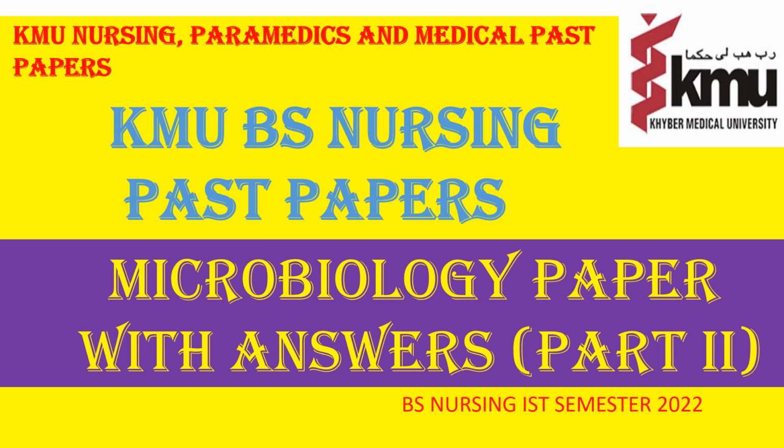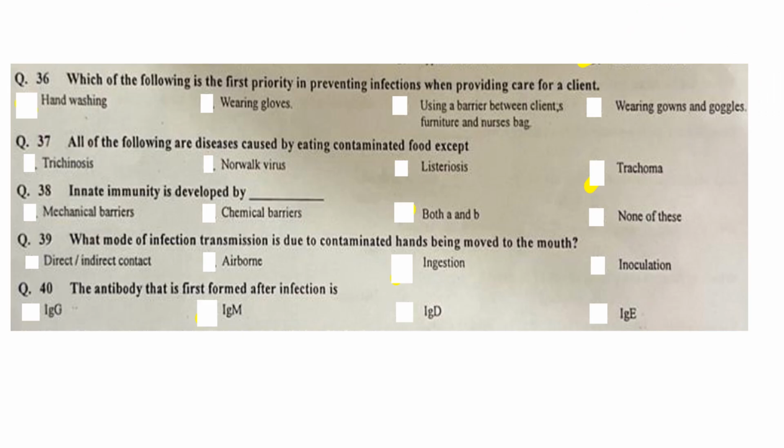This is part two of the microbiology previous paper for BS Nursing. In this lecture, we will discuss MCQs number 36 to MCQs number 70. MCQ number 36: which of the following is the first priority in preventing infections when providing care for a client? So, when we provide care to a client, we must use hand washing. The best answer is hand washing.